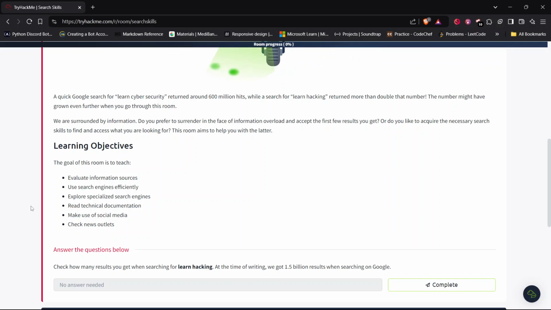Learning objectives. The goal of this room is to teach you to evaluate information sources, use search engines effectively and efficiently, explore specialized search engines, read technical documentation, make use of social media, and check news outlets.